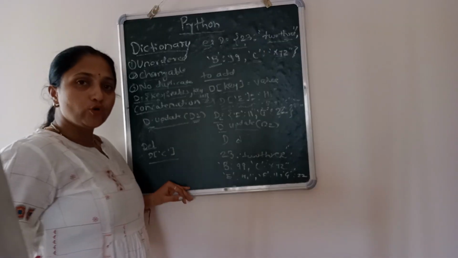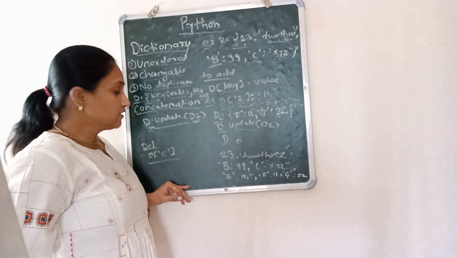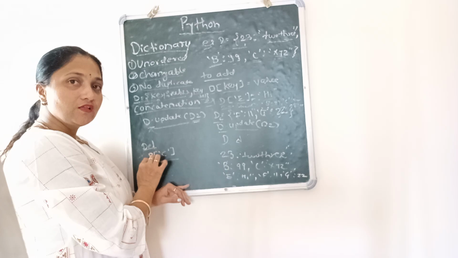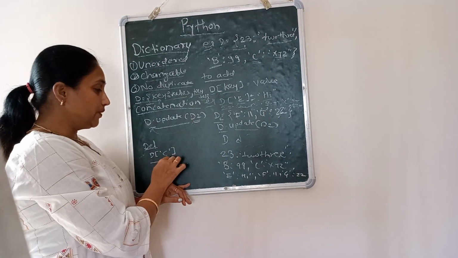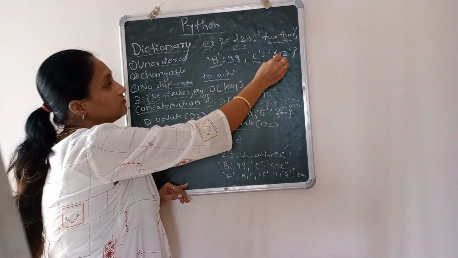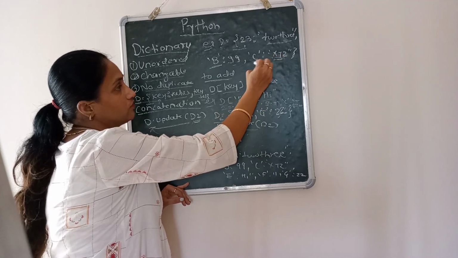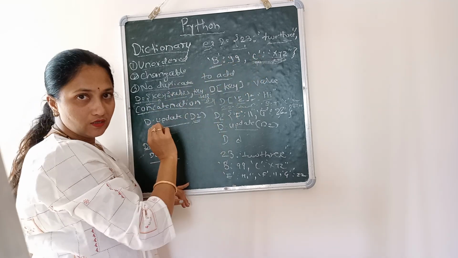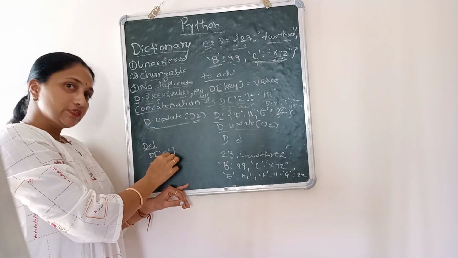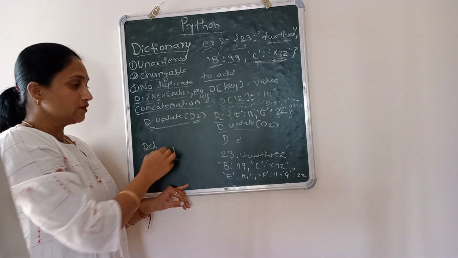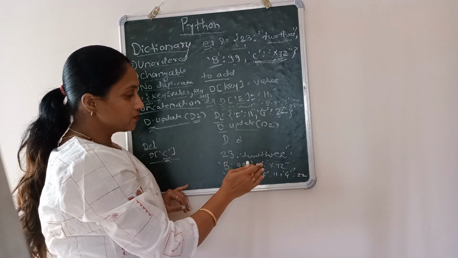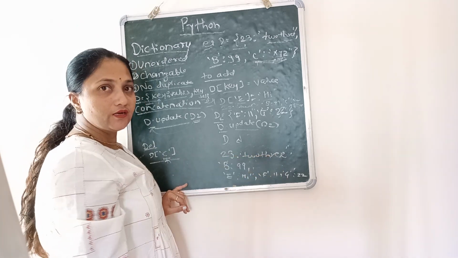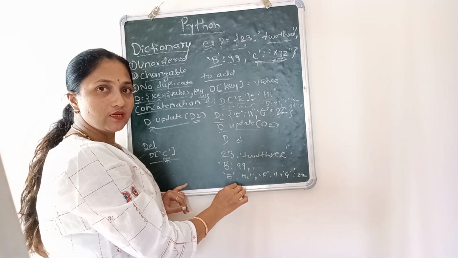If suppose we want to delete any element of the dictionary, we'll simply use del, then the key for the specific element. Suppose you want to delete the value for C, that is XYZ. We want to delete this element. So what to write? We have to simply mention the key. Delete D of C. So after deleting this, if you display the dictionary, this part will be deleted from the dictionary and you will get only this much.